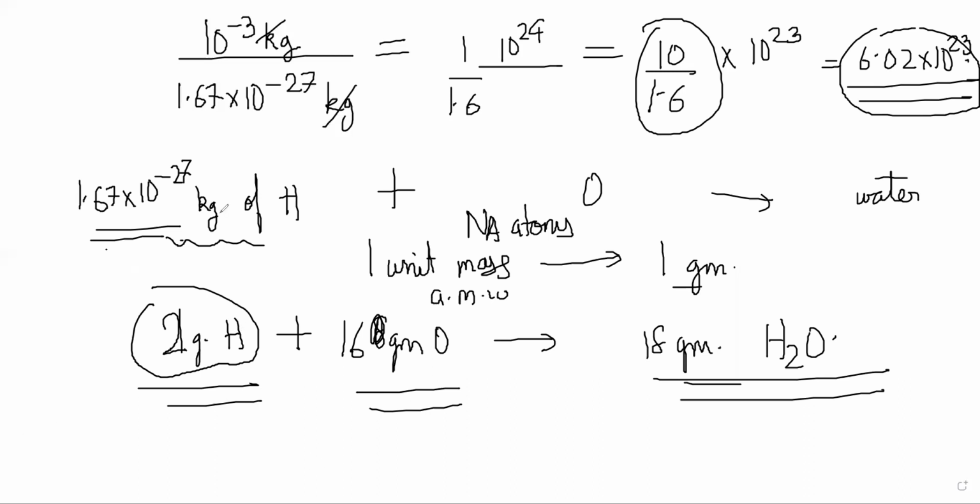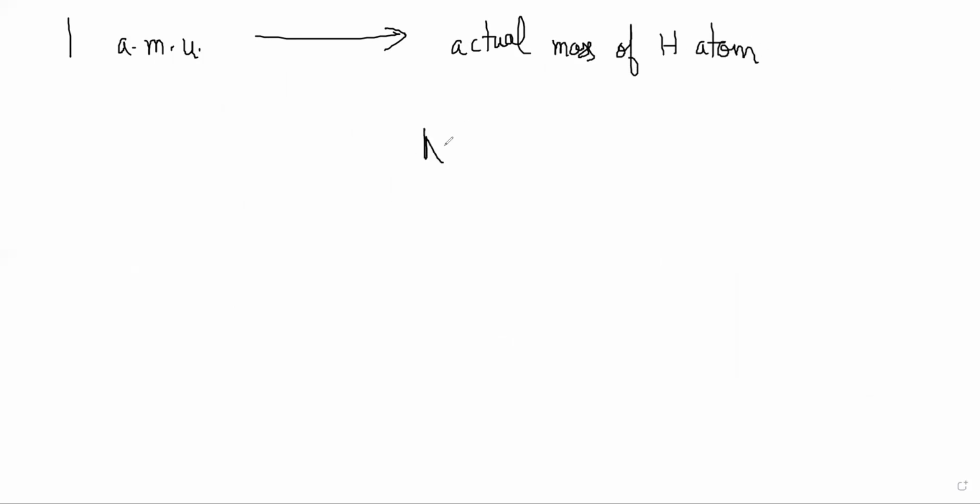Are both of you understanding, or have I confused you? Yes, sir. 1 AMU is the actual mass of a hydrogen atom, but I want so many hydrogen atoms, Na atoms, so that its actual mass becomes 1 gram instead.